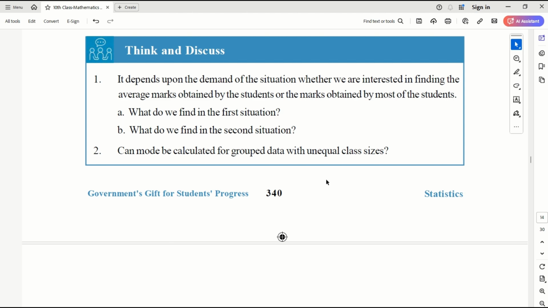It depends upon the demand of the situation whether we are interested in finding the average marks obtained by the students or the marks obtained by most of the students. In the first situation, we are finding the average of the marks obtained by the students, how, on an average, the class is performing. That is the first question's answer. That is mean. And the second one, mode answers.